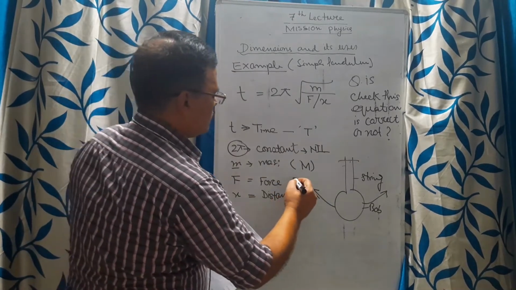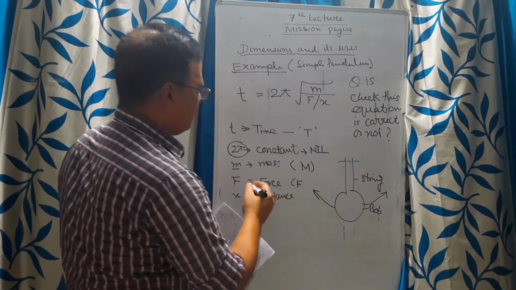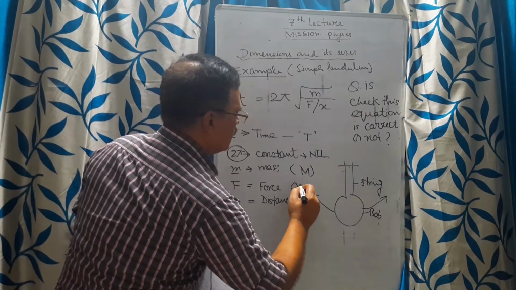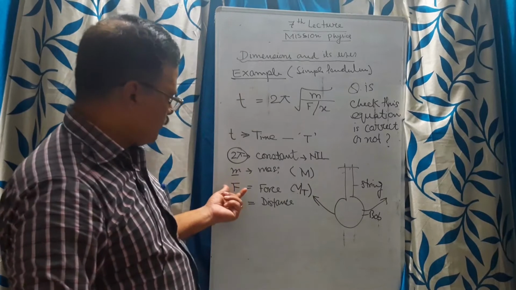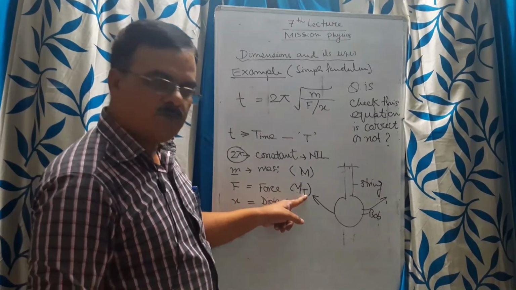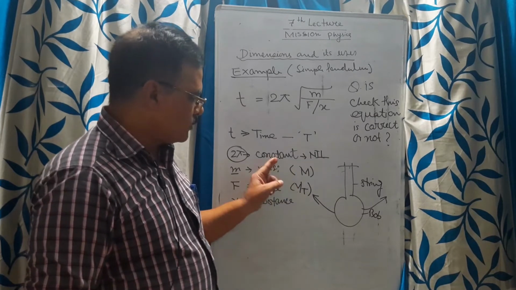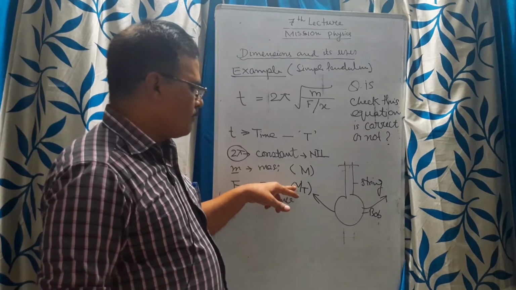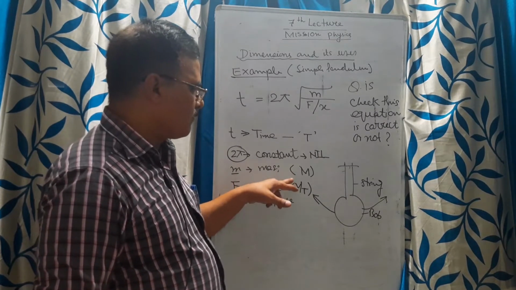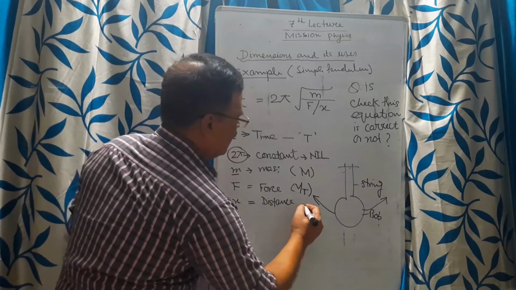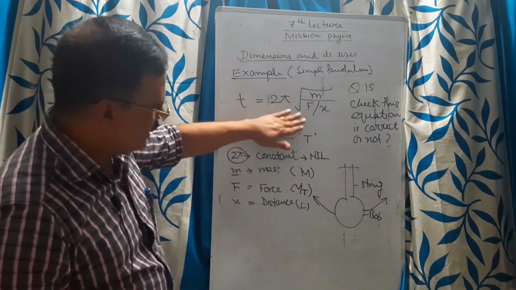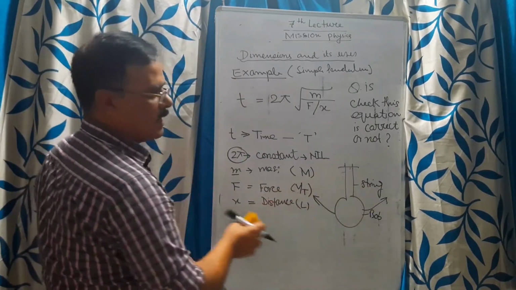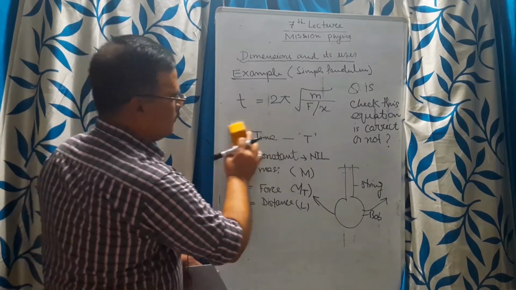Now force is a derived unit. Force is velocity divided by time. So to deduce force we have taken one velocity and divided by time. Again velocity has two fundamental quantities involved, that is distance and time. So x and t are involved here also. Distance is L. So these are the fundamental quantities used in this. Now I think you might have understood this. These are the fundamental quantities.